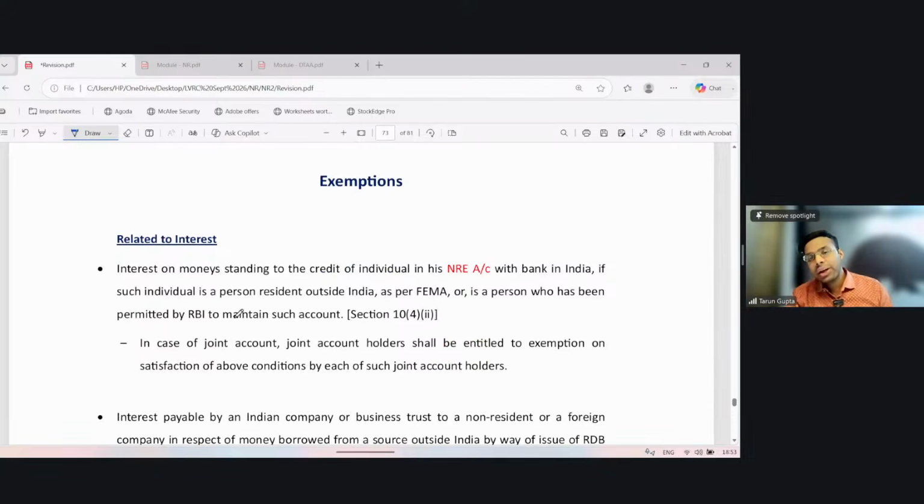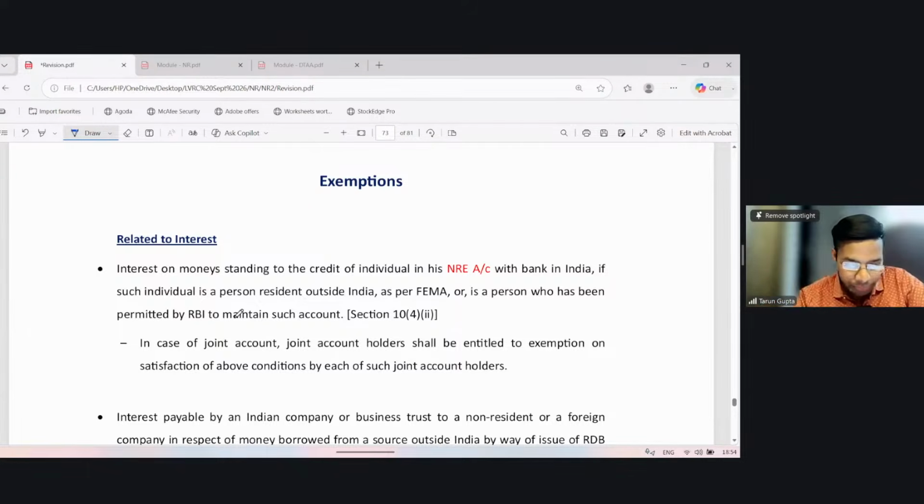This covers our TDS rates. So we have discussed the tax rates applicable to non-residents. We have discussed the TDS rates applicable in case of non-residents, meaning if the payee is a non-resident, then at what rate tax is required to be withheld, we discussed. Now, a lot of exemptions are provided to non-residents, right? Now we'll discuss those exemptions.